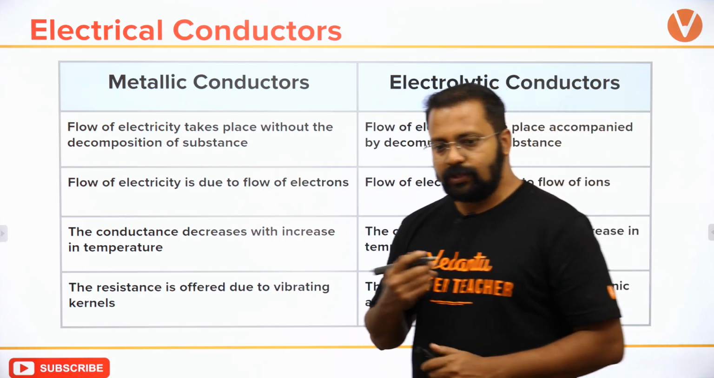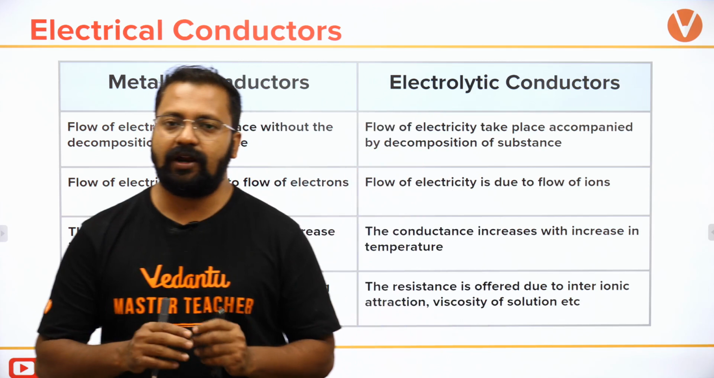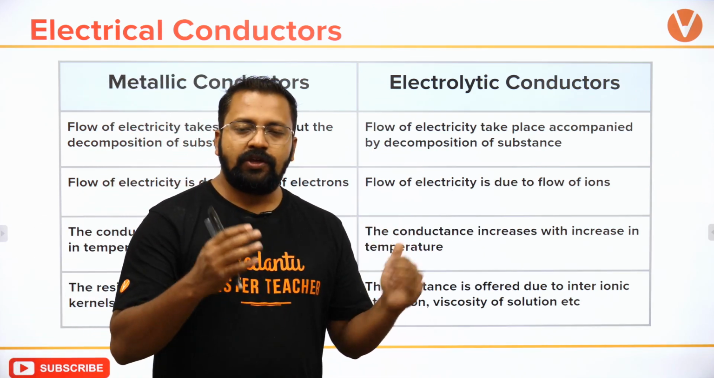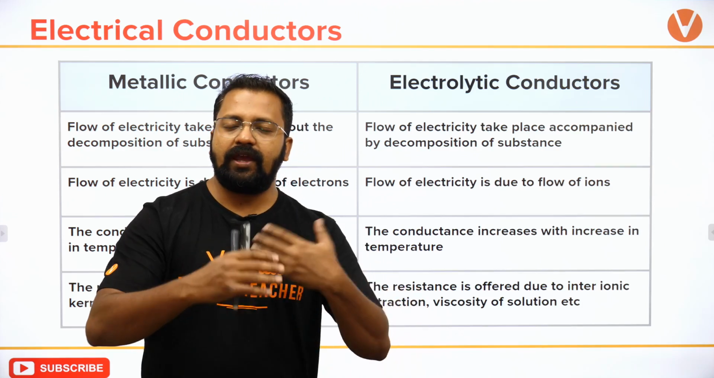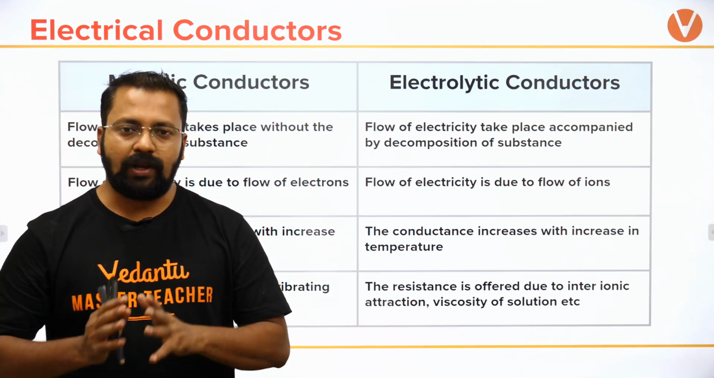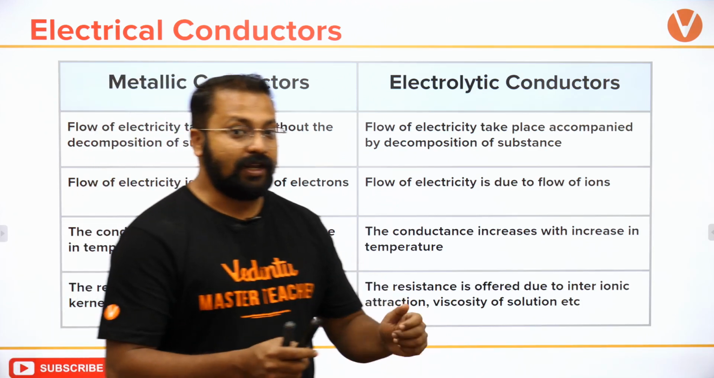Okay. So they oppose the motion. If there are two ions with opposite charge, they will move in opposite directions, and because of that the resistance will come into play. तो हम resistance को decrease कैसे करें?